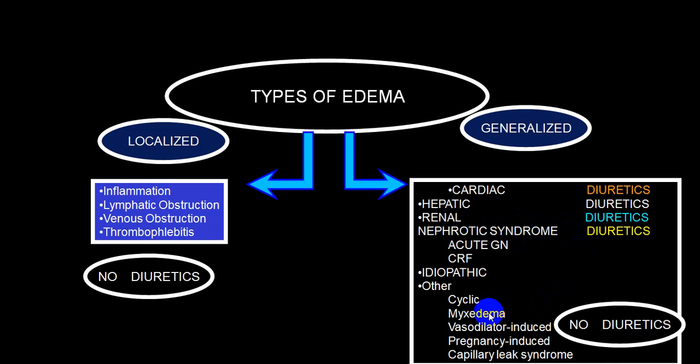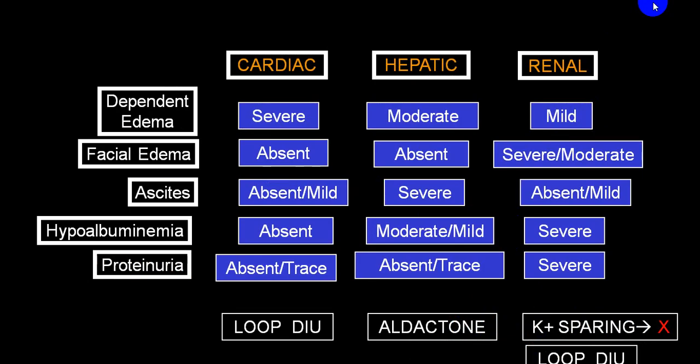In all these conditions, mixed edema, vasodilator, say CCB-induced edema, pregnancy-induced edema, capillary leak syndrome, diuretics are not indicated. This should be kept in mind. So clinically very clear. In cardiac, loop diuretics are the drug of choice.